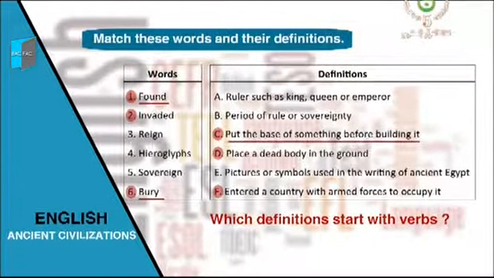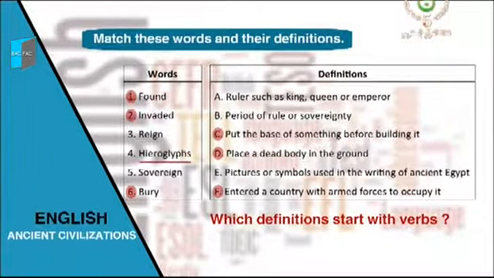Found is to put the base of something before building it. Pay attention, this is the verb to found, not the verb to find. The second one, bury, which is to place a dead body in the ground. Now let's move to the other words.